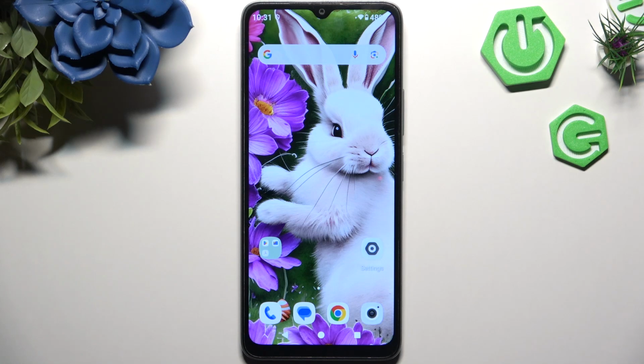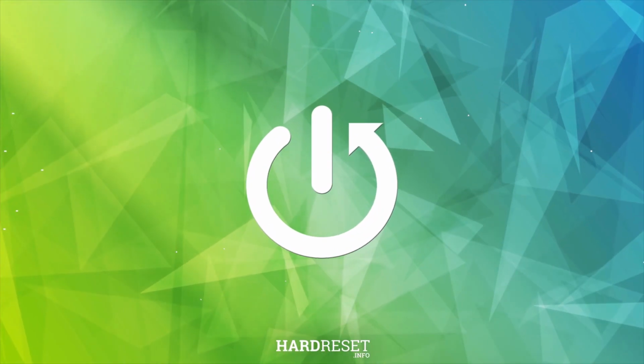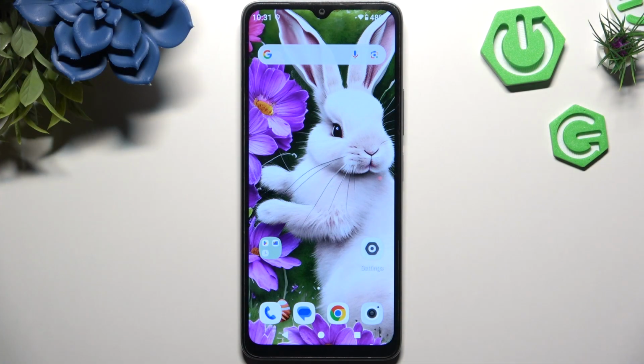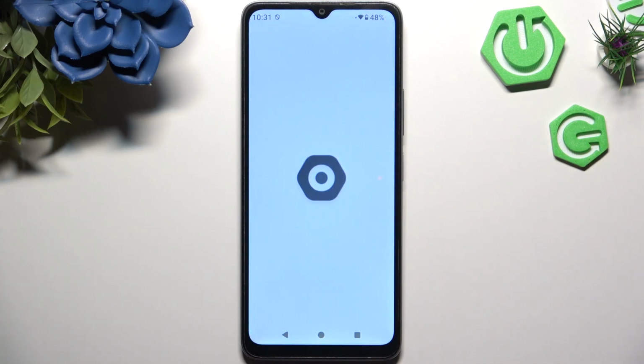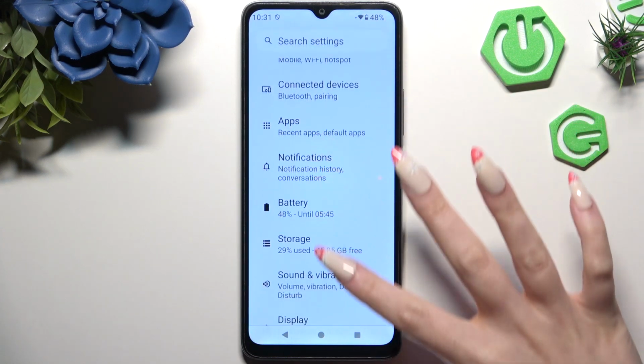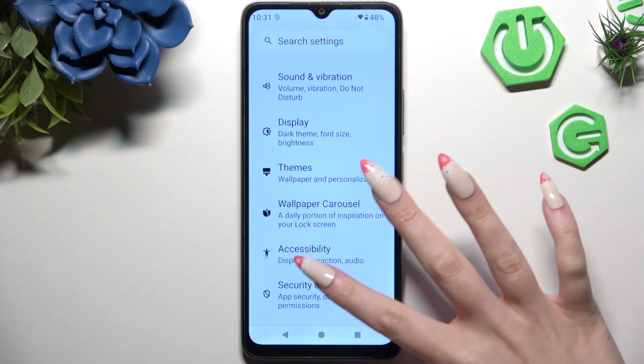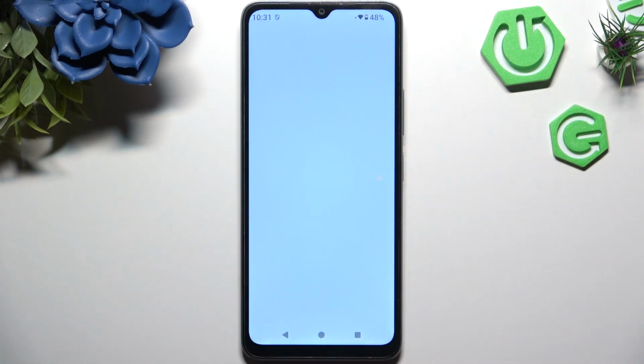In front of me is Xiaomi Redmi A3x, and today I would like to show you how you can set up screen lock. Begin by opening Settings and scrolling down to click on Security and Privacy.